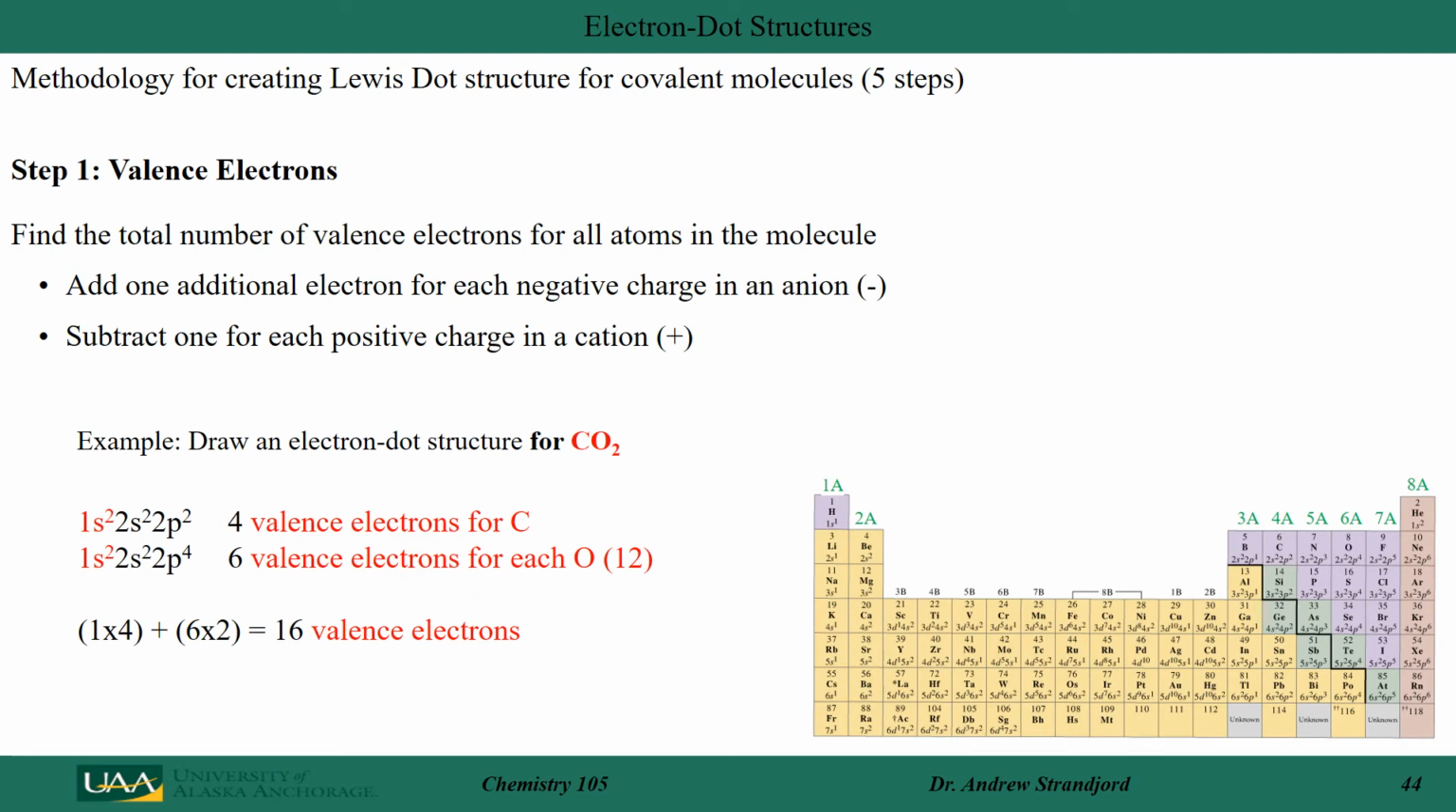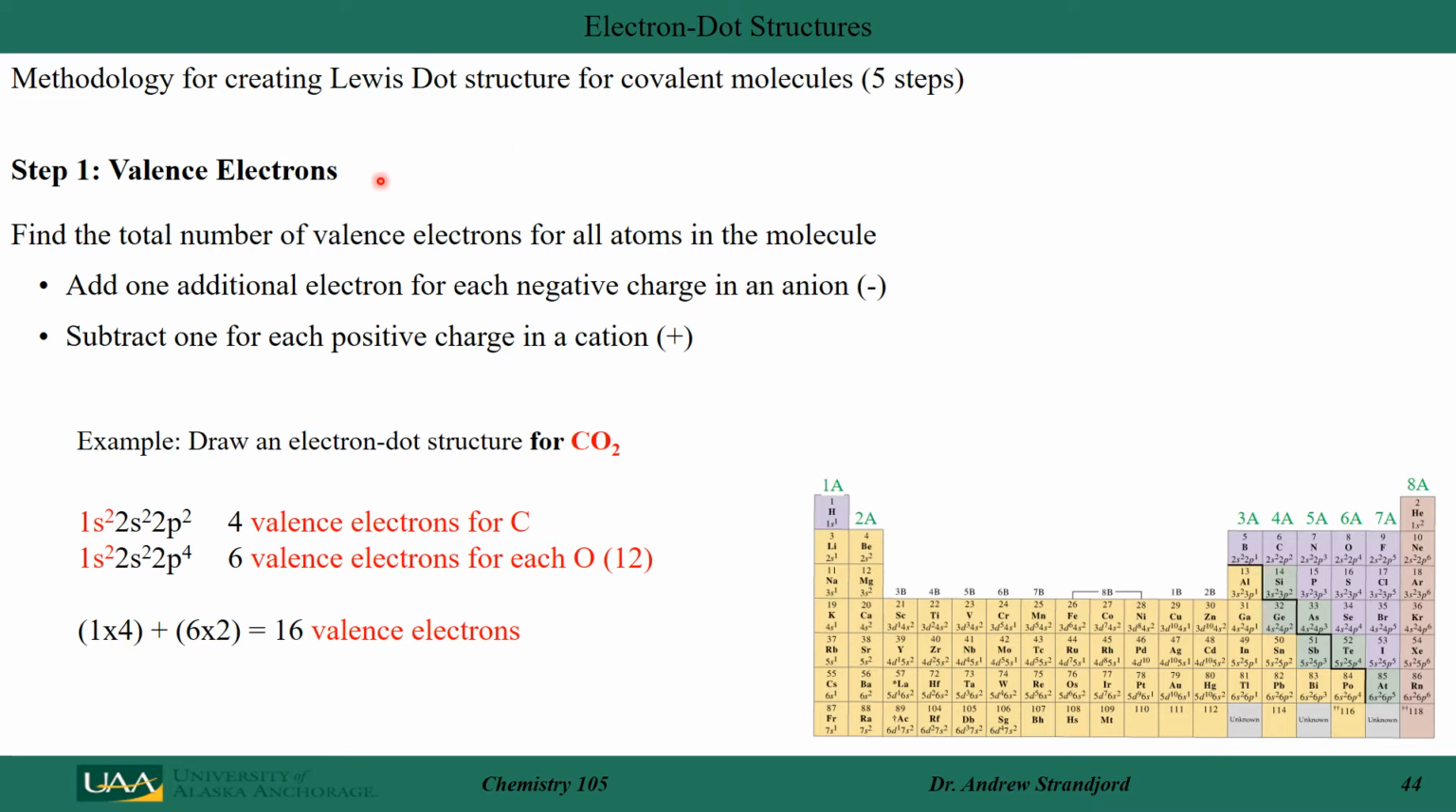When we start moving to more complicated molecules, Lewis developed a methodology for actually creating a Lewis dot structure for covalent molecules, and it's a 5-step process. Let's now look at that process.